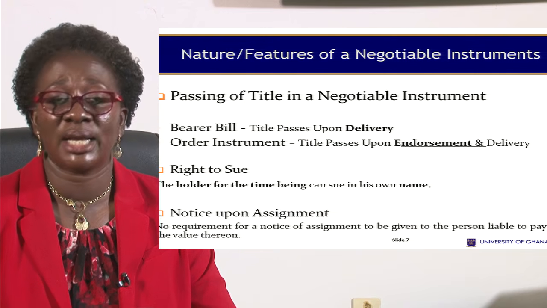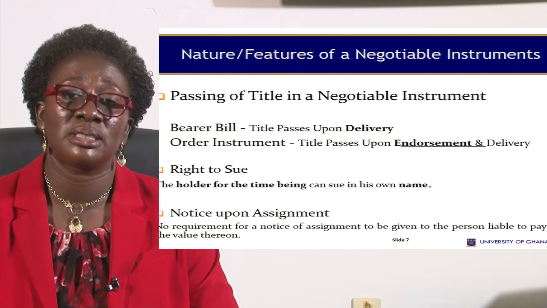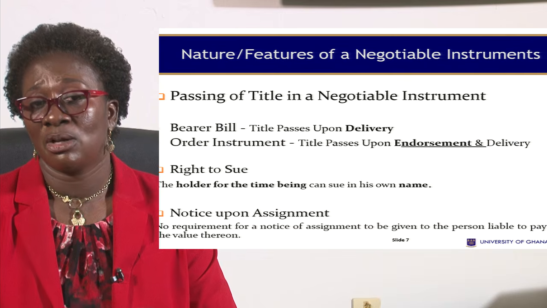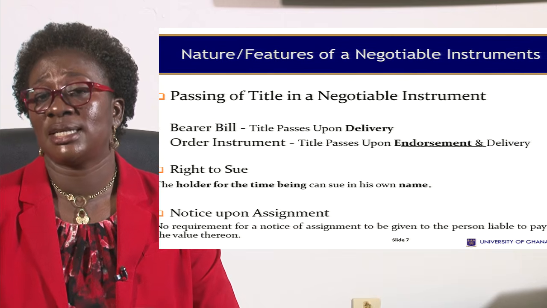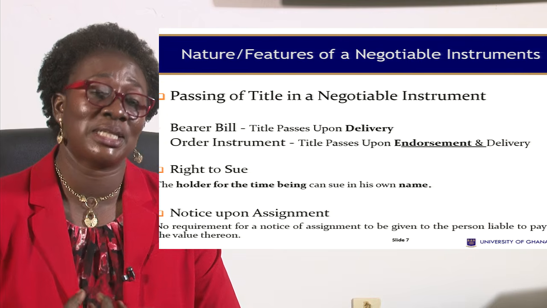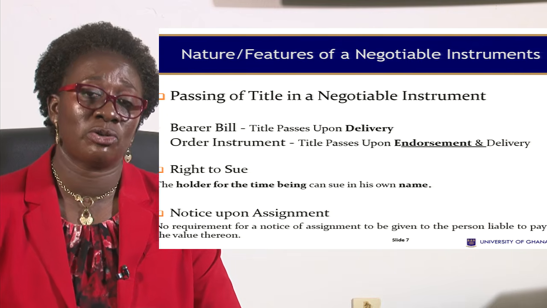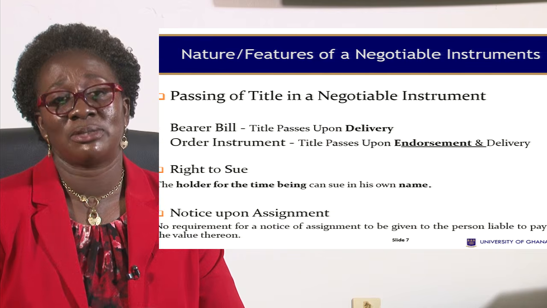For instance, a check is a negotiable instrument. Once you tear a check, you endorse it, and then you give it to somebody else. What you've done is essentially to pass your title, your interest in the amount of money on that check, to the holder. So you'd have passed title or your interest in that particular sum of money.